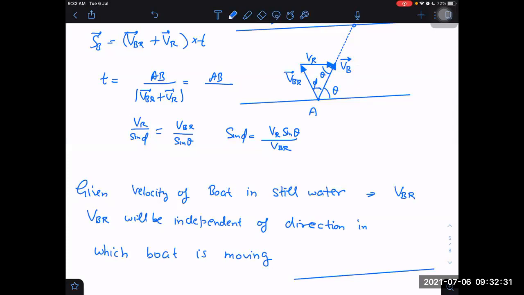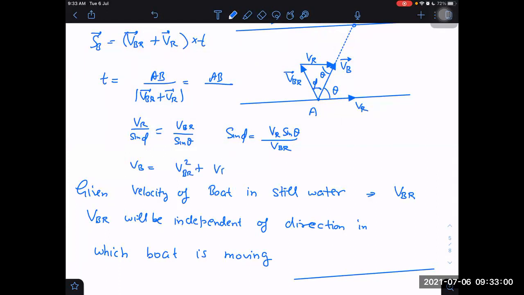I think we can write VB equals, what is angle between VBR and VR? Can you tell angle between VBR and VR? Angle between VR can be taken this way also here. VR is parallel to itself here. Total angle is theta plus phi.